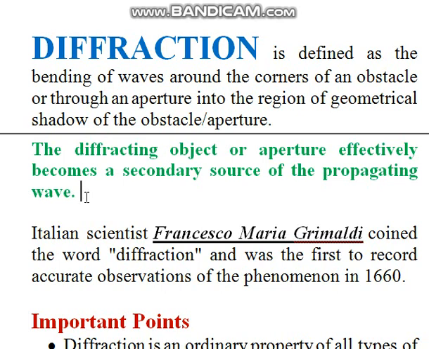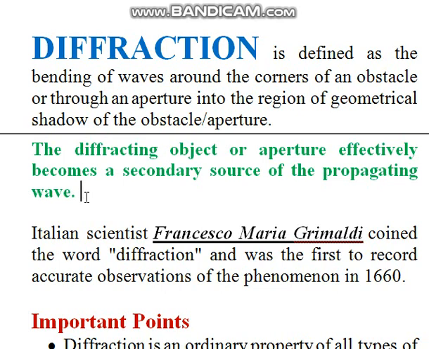In the interference pattern the intensity of minima is almost zero or very small, but in the diffraction pattern the intensity of minima is never equal to zero. So in the interference pattern the contrast between bright and dark is very good, and in diffraction there is a problem of contrast, a poor contrast between bright and dark.